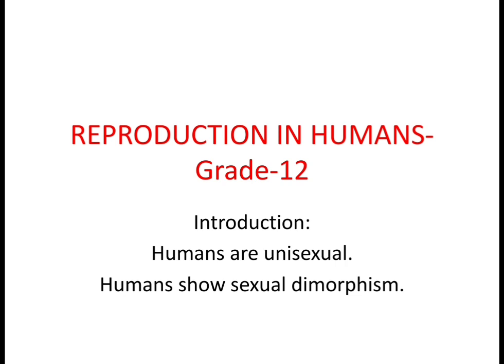Now males have different external genital organs. Females also have different external genital organs, and during puberty the hormones produce different characters. Males have different characters and females have different characters, due to which they show sexual dimorphism. So humans are unisexual and humans show sexual dimorphism. These are the two important characteristics of human beings.